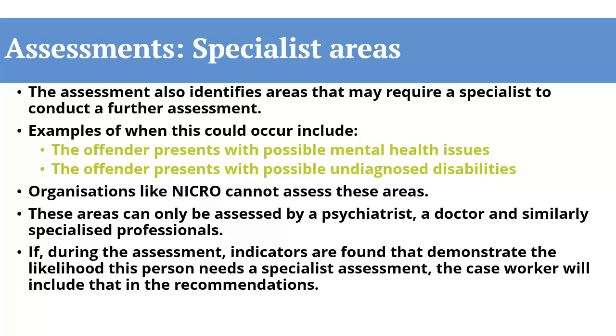Specialist areas. The assessment also identifies areas that may require a specialist to conduct a further assessment. Examples of when this could occur include: the offender presents with possible mental health issues. The offender presents with possible undiagnosed disabilities. Organizations like NICRO cannot assess these areas. These areas can only be assessed by a psychiatrist, a doctor and similarly specialized professionals. If, during the assessment, indicators are found that demonstrate the likelihood this person needs a specialist assessment, the caseworker will include that in the recommendations.